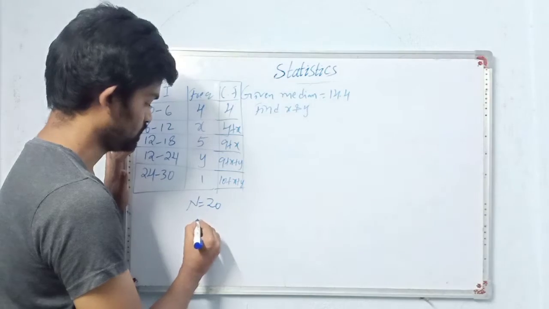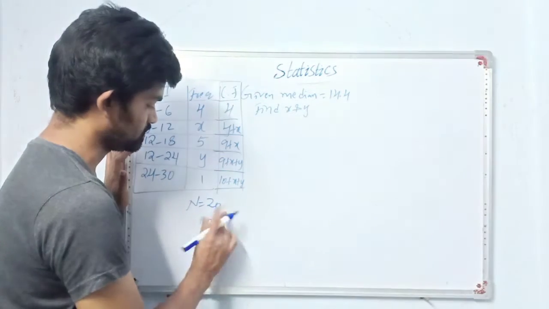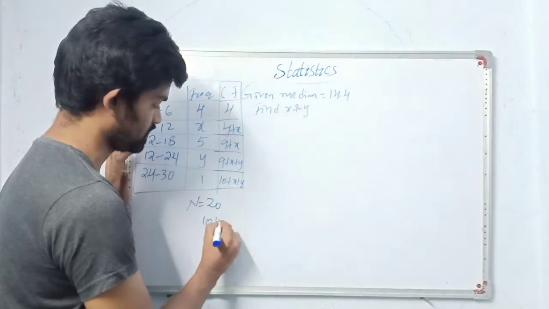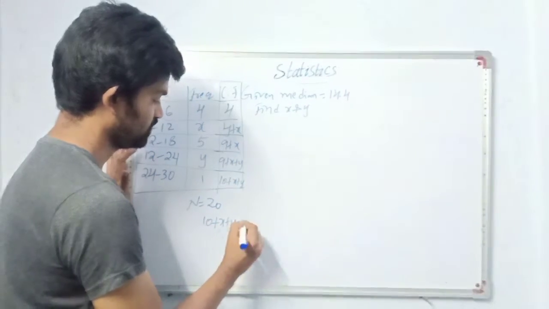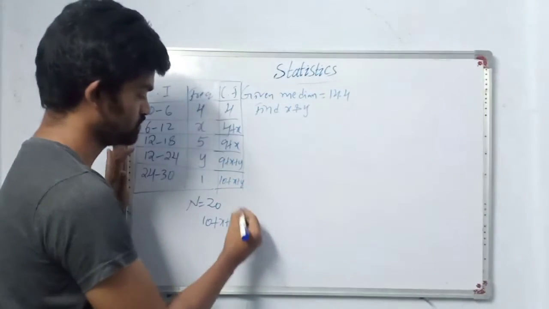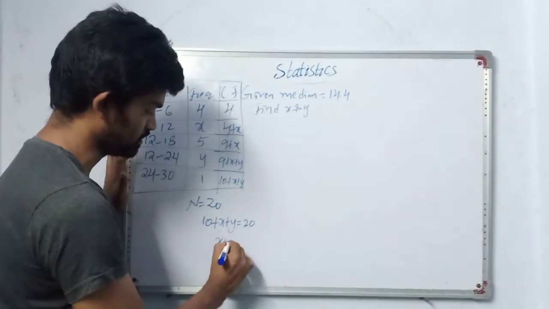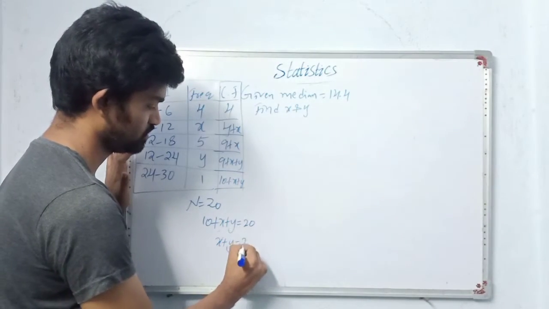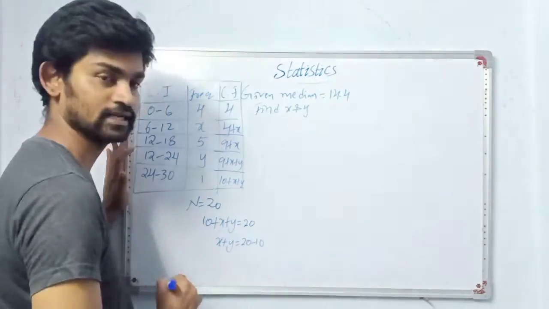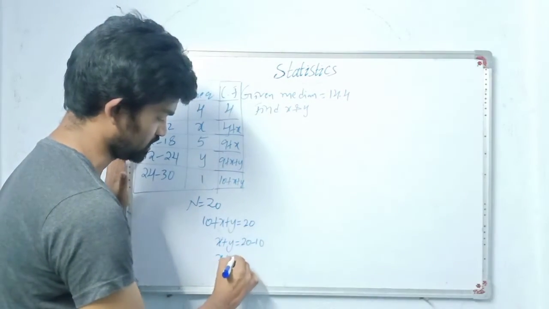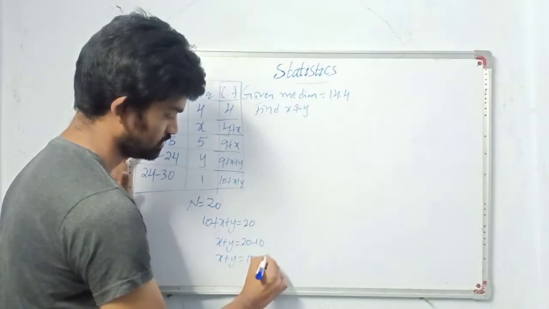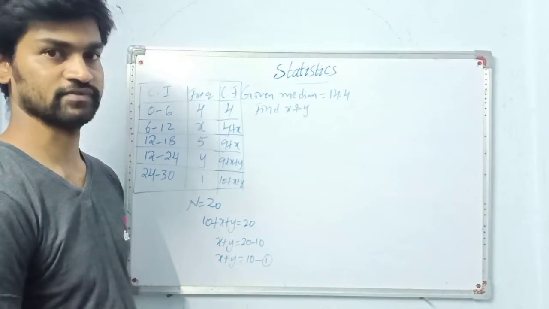Okay, so 10 plus x plus y is equal to 20. Then x plus y is 20 minus 10. So x plus y is 10. Mark it as equation 1.